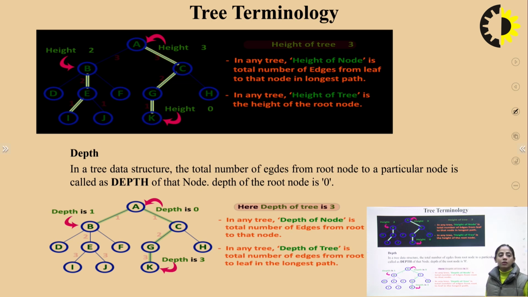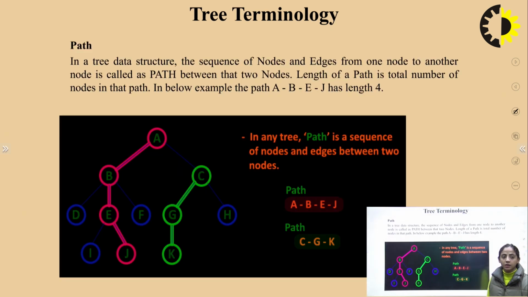Depth of the tree. In a tree data structure, the total number of edges from the root node to a particular node is called the depth of that node. Depth of the root node is 0. Here, depth of the tree is 3. In any tree, the depth of a node is the total number of edges from the root to that node. In any tree, the depth of the tree is the total number of edges from the root to a leaf in the longest path.